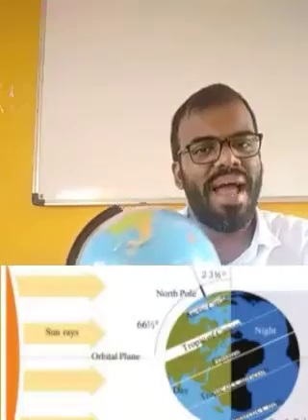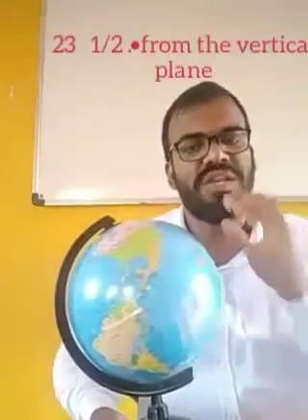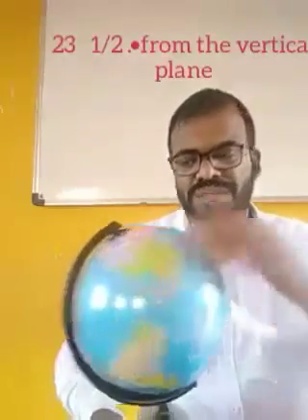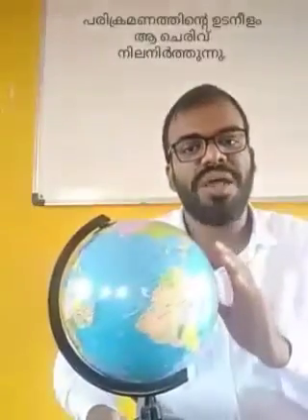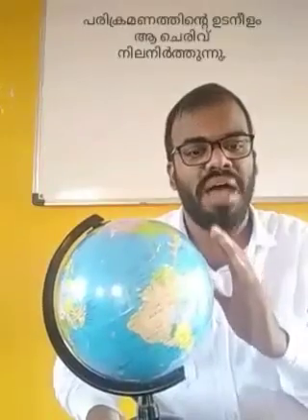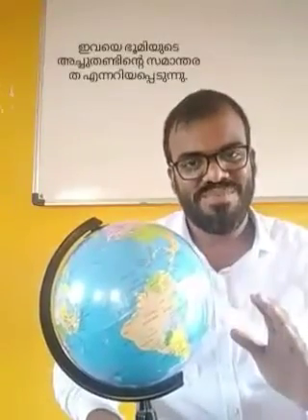The axis of the earth is tilted 66 degrees from the orbital plane and 23.5 degrees from the vertical plane. This tilt is maintained throughout the revolution. This is known as parallelism of earth's axis.